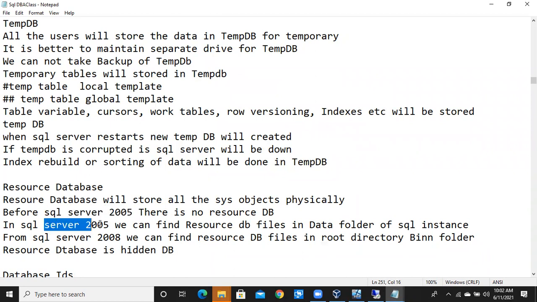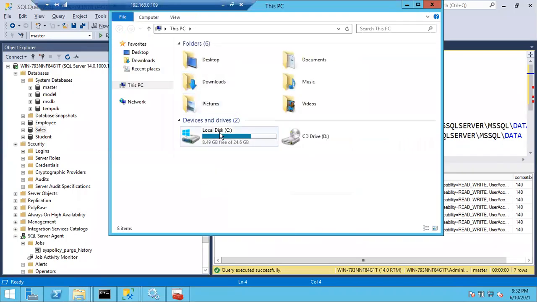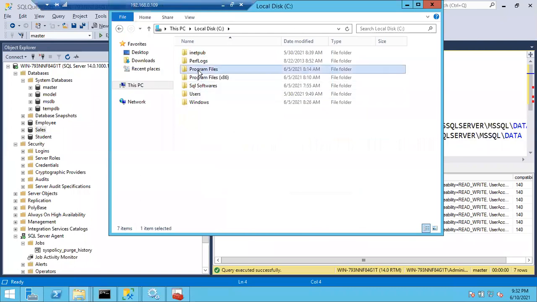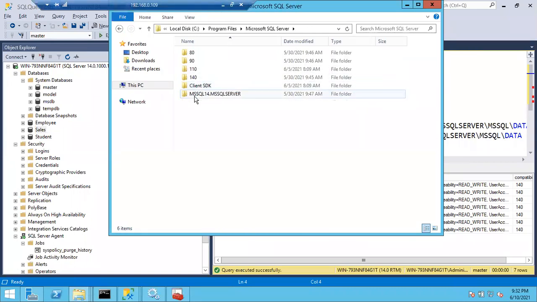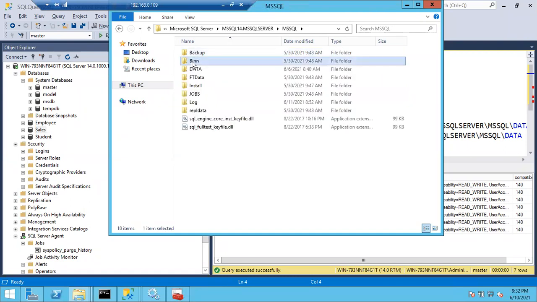In SQL Server 2005, we can find the resource database in a different location. From SQL Server 2008 onwards, you can find the resource database files in the bin folder of the instance root directory. I'll show you the resource database files. Go to C program files, Microsoft SQL Server. This is your instance root directory, MS SQL. There you can see the bin folder, right?